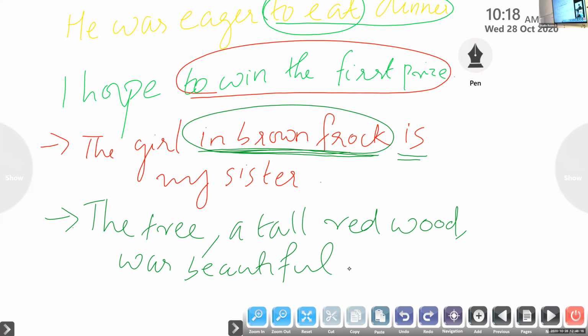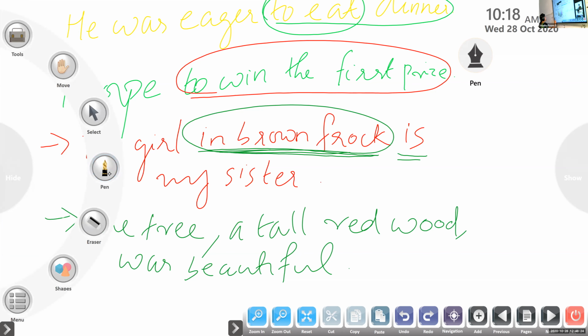Abhyuday, this is your question. Can you pick out the phrase from the sentence? A tall redwood was beautiful.